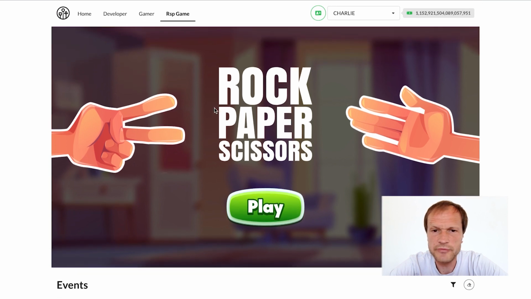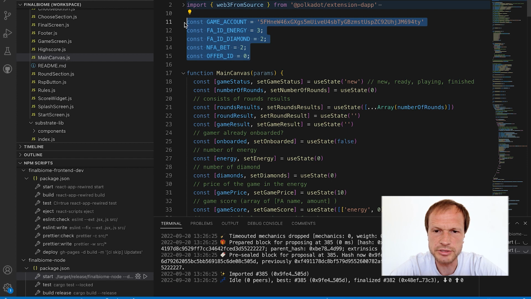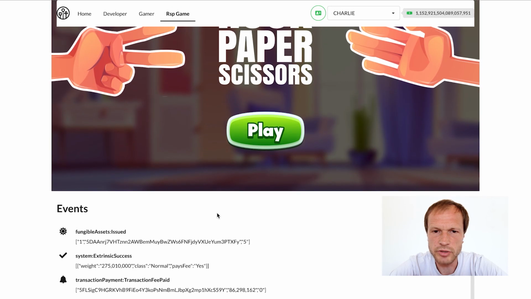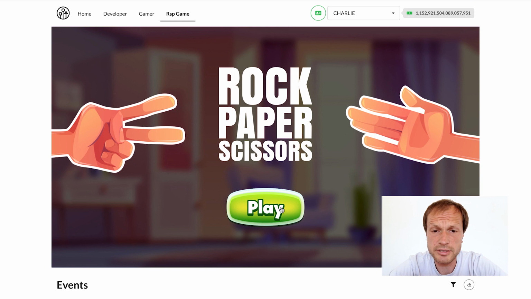We have already built some UI for the game and wrote a piece of code to get current balances of assets owned by the user and send commands in order to run 2 mechanics: for buying the bet asset and for using this bet asset in the mechanic which randomly drops some asset. Our final step of configuring the game is linking the assets that will be created to the game. Here in the code, we've associated the game assets with their respective IDs. And in the game UI, we can see blockchain events that occur at the time of some actions. Let's start the game.